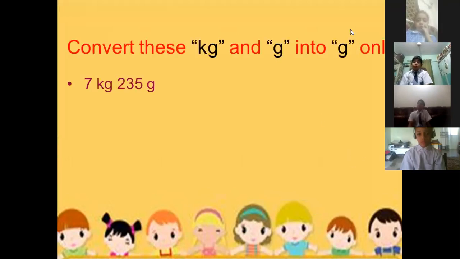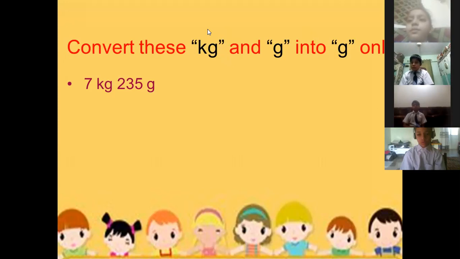Now, how to convert the unit? The question is convert these kilogram and gram into gram. So what we are doing? We are converting the bigger unit to smaller unit.